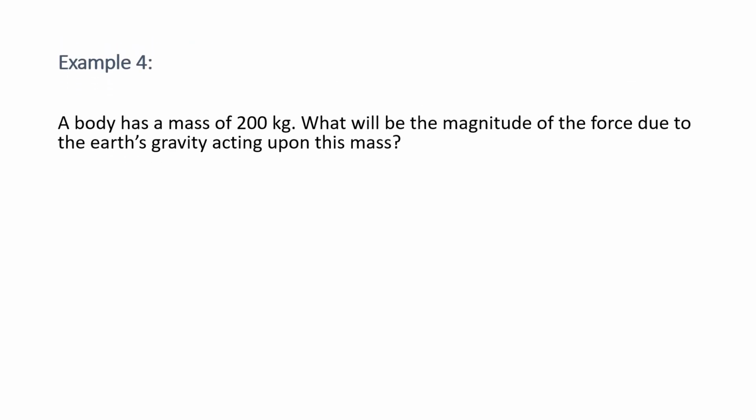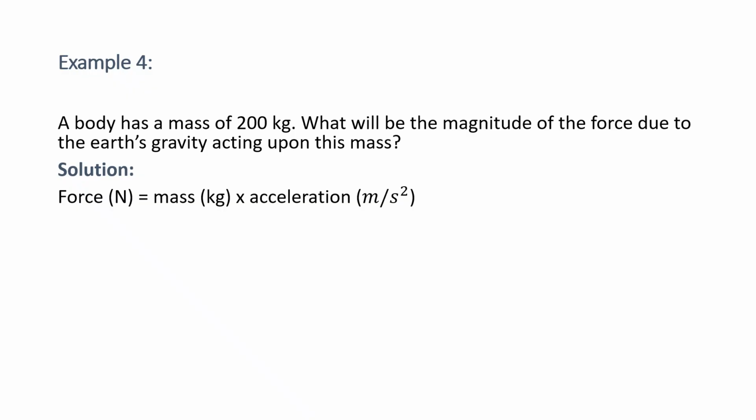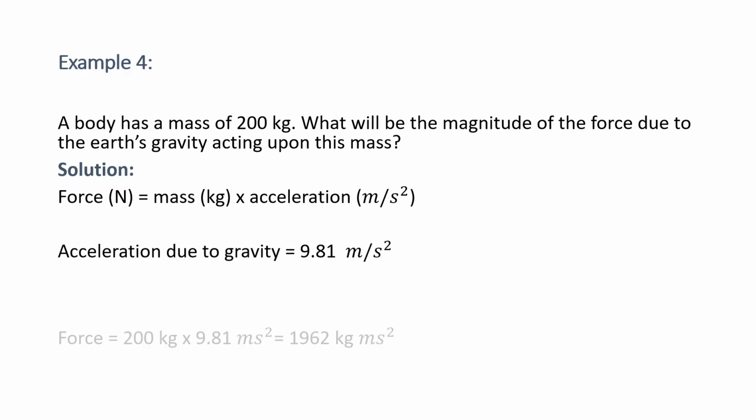Example for this one: a body has a mass of 200 kg. What will be the magnitude of the force due to Earth's gravity acting upon the mass? Solution: force equals mass into acceleration. We know the basic formula, mass into acceleration. Acceleration due to gravity is 9.81 meters per second squared.